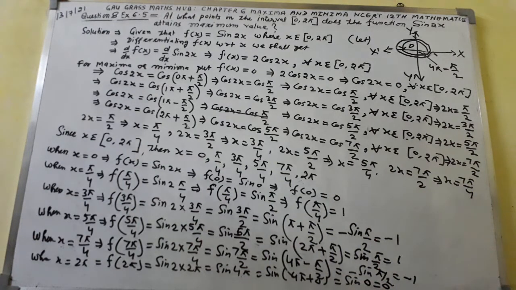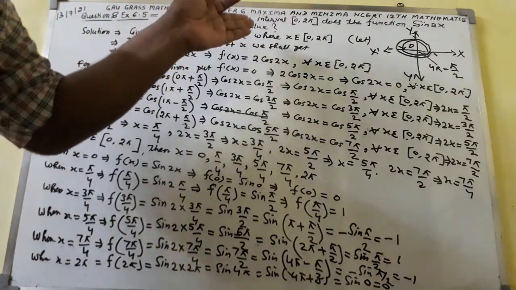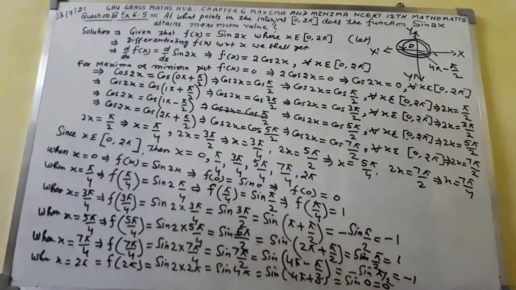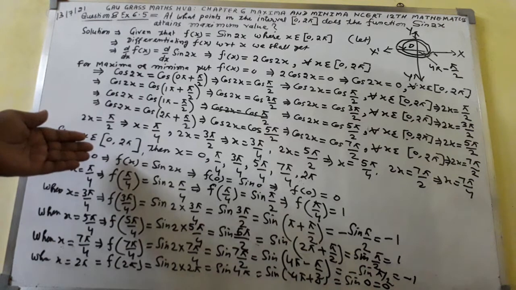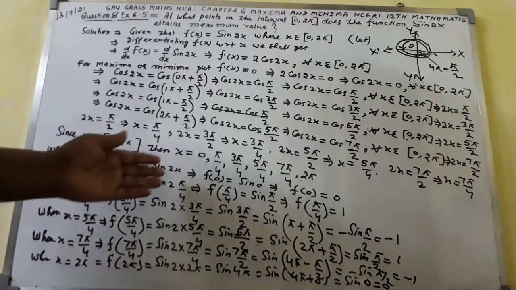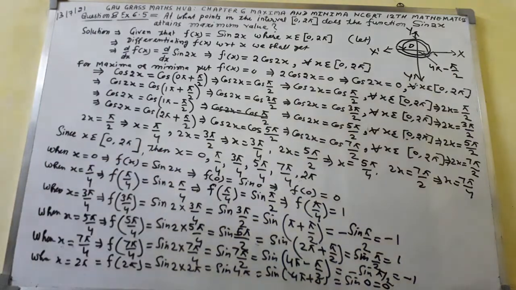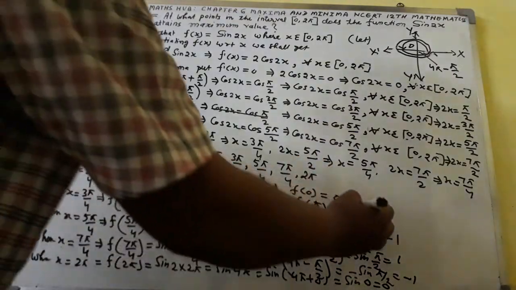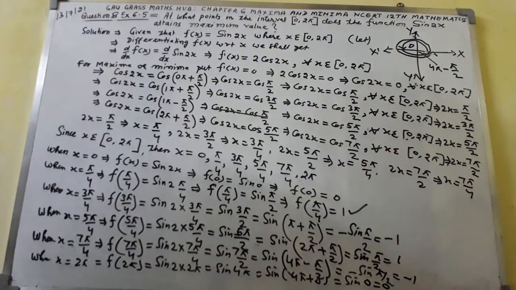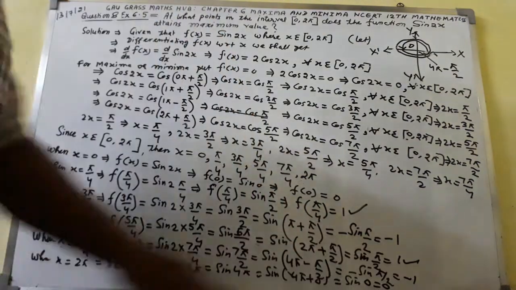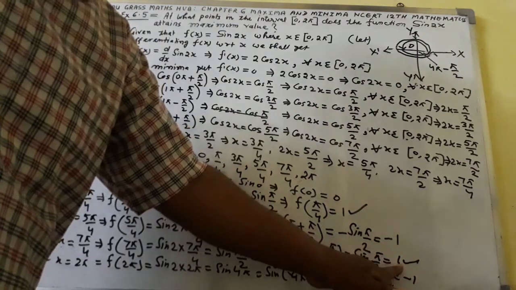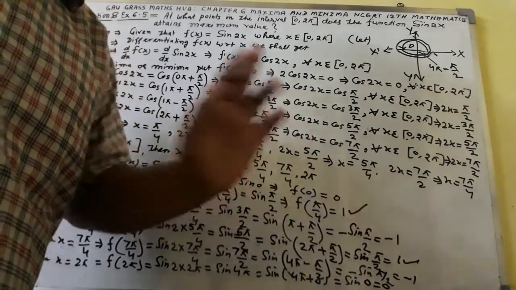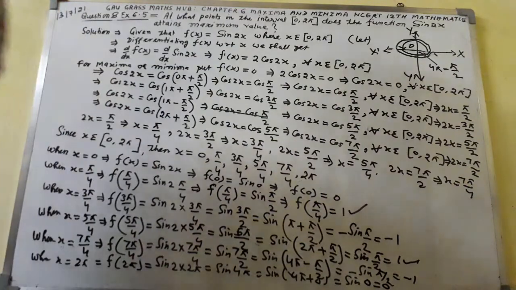So what values have we got? Here it says the function sin 2x attains maximum value. So I shall take the maximum value, that is, at which point of x sin 2x will attain maximum value. So find out the maximum value. Here 0 is less, minus 1 is less, 1 is greater, maximum. Minus 1 is also less, 1 is greater, 0 is there. The maximum value 1 we have got at 2 places.